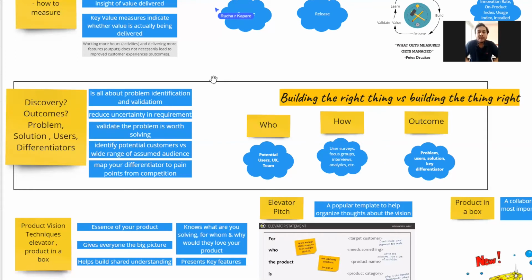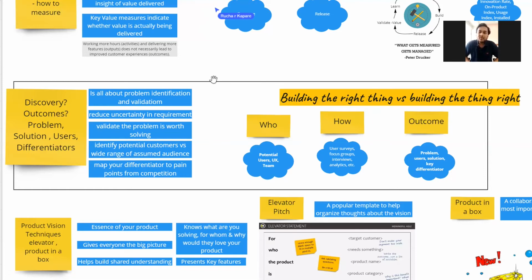You want to spend as much time as possible to ensure that the problem you are solving is worth solving. You've done some kind of validation of your hypothesis that your problem statement is an actual need and not just a wish list or feature.